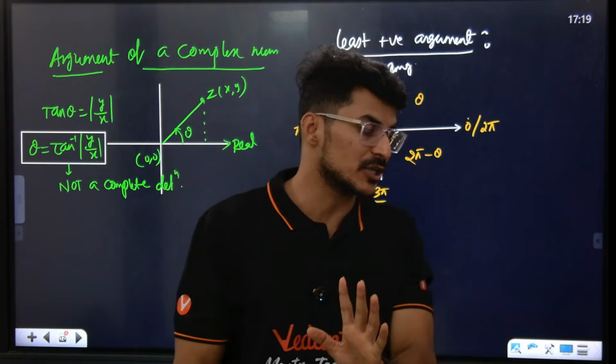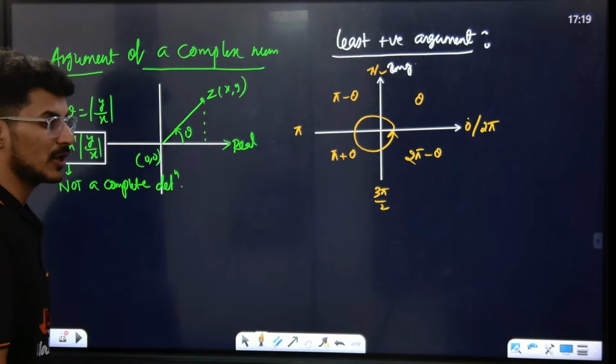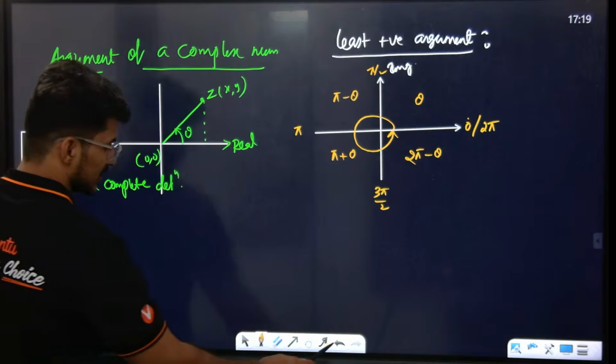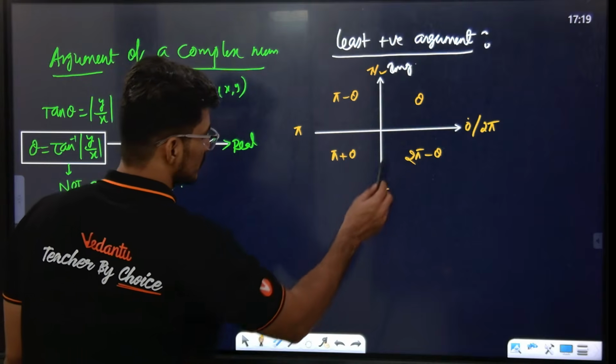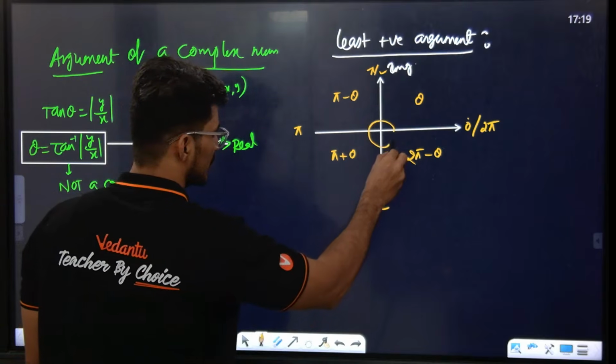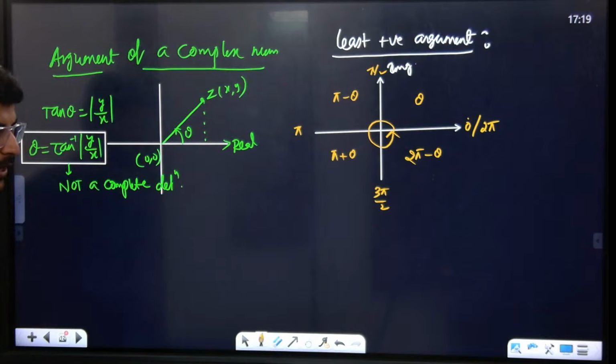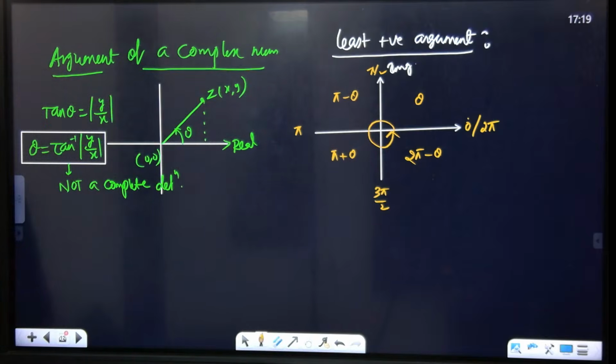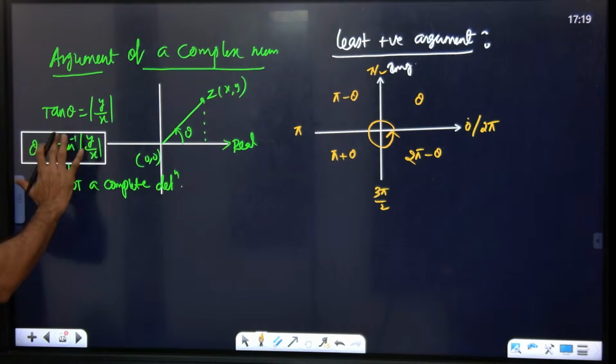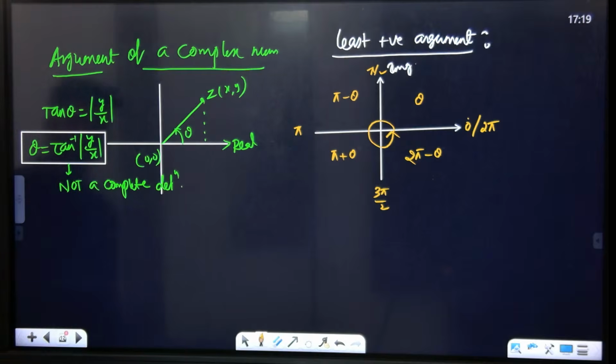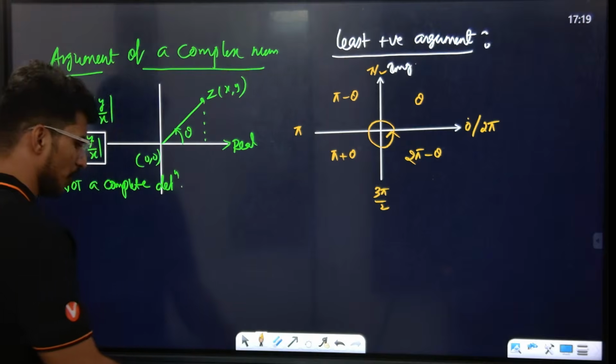Now I'll solve one question so we understand what exactly we are talking about. One full rotation is 2 pi. Everybody look at the board. As I told, theta is equal to tan inverse of y by x. Should we take theta or alpha? No problem, look at the board.